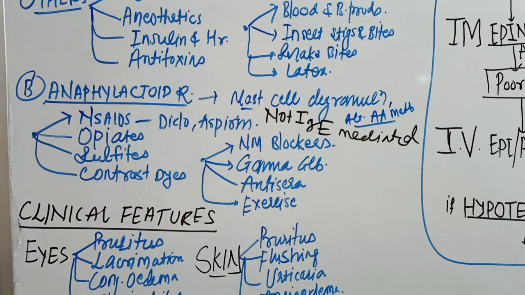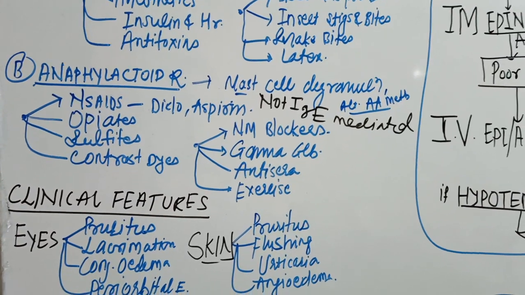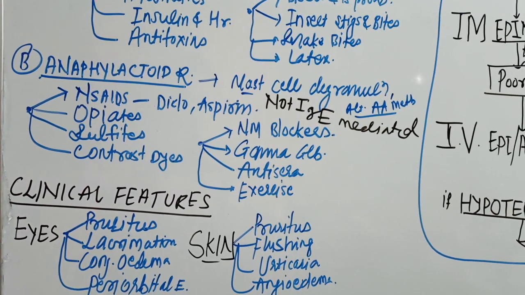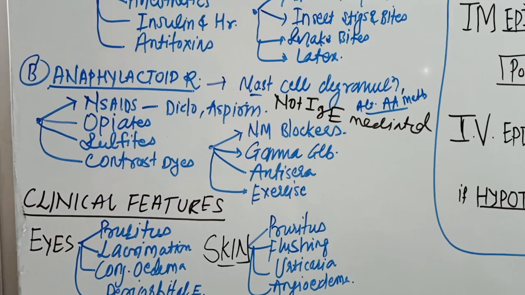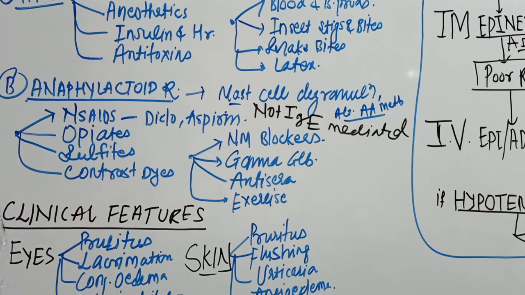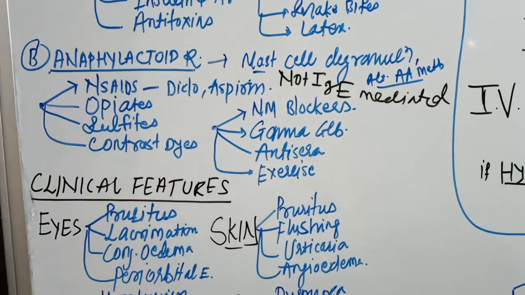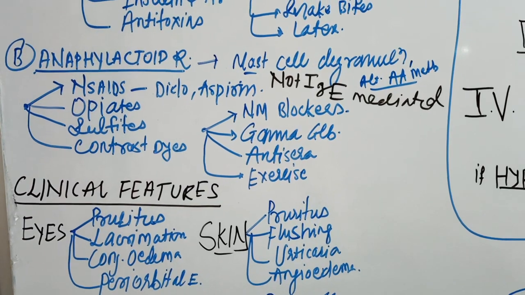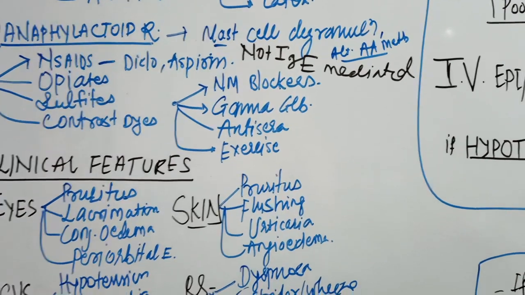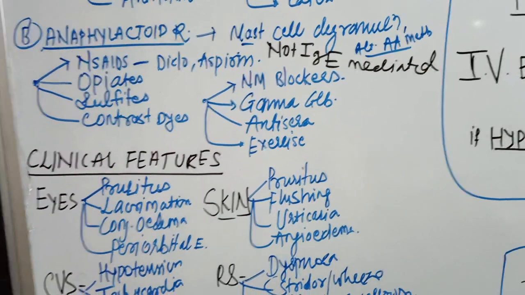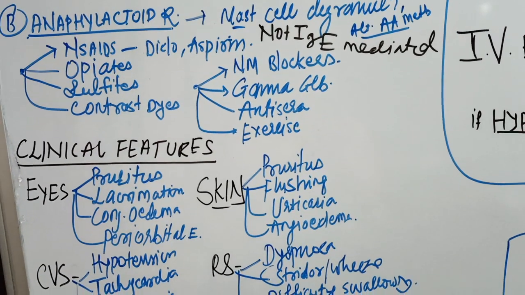Another is the anaphylactoid reaction. The basic difference between anaphylaxis and an anaphylactoid reaction is that an anaphylactoid reaction is not Ig mediated, whereas anaphylaxis is Ig mediated. In an anaphylactoid reaction there is mast cell degranulation and it is not Ig mediated. So causes are NSAIDs like diclofenac, opiates, sulfites, contrast dyes, neuromuscular blocking agents like succinylcholine, gamma globulins, anti-sera, and even exercise causes an anaphylactoid reaction because of mast cell degranulation.